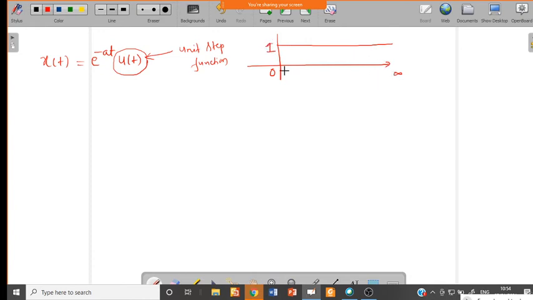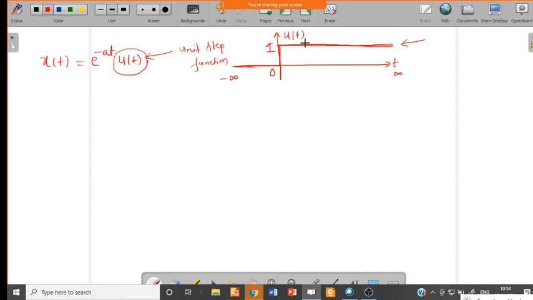The amplitude is 1 from 0 to infinity, and it is 0 from minus infinity to 0. We will discuss this further.